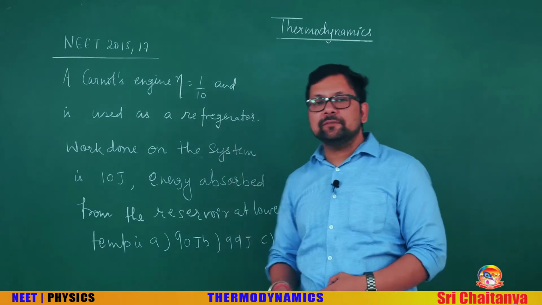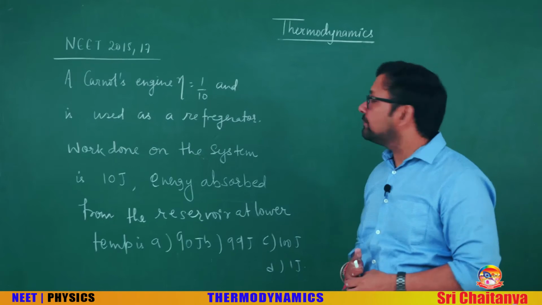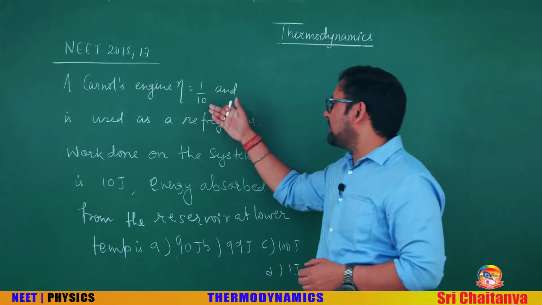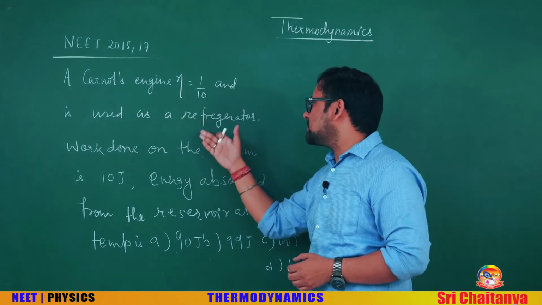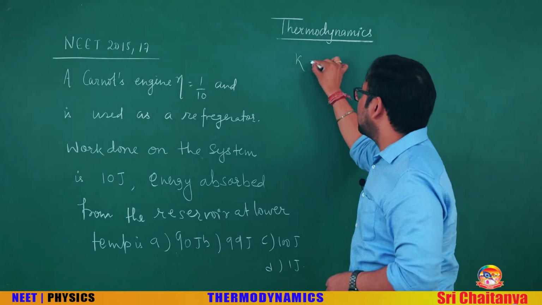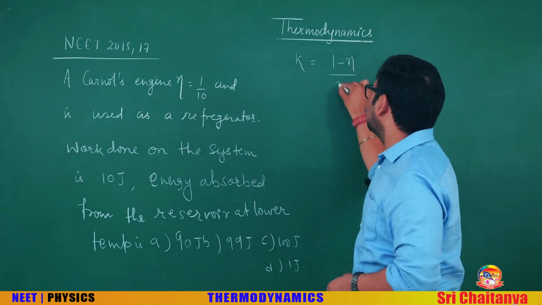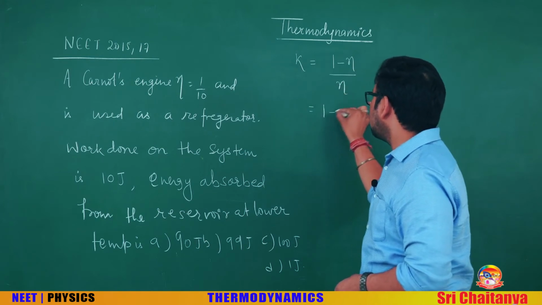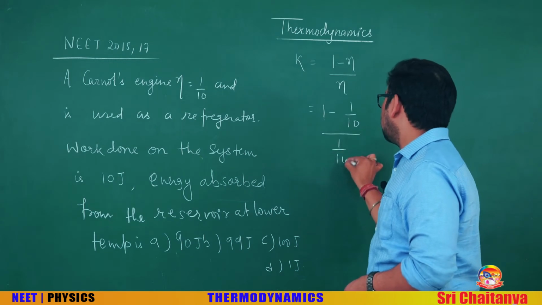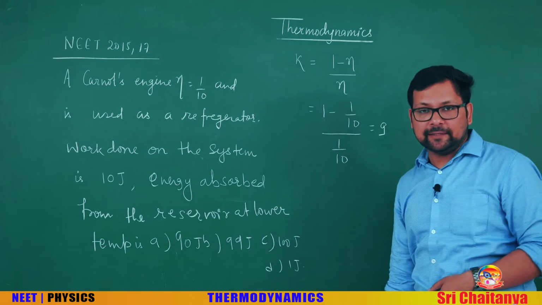Look at this question. It was asked in NEET two times, 2015 and 2017. There is a Carnot engine. Efficiency is given as 1 by 10 and it is used as a refrigerator. So first find the coefficient of performance, K. This is 1 minus eta upon eta, that is 1 minus 1 by 10 upon 1 by 10, and that is 9. So the coefficient of performance is 9.